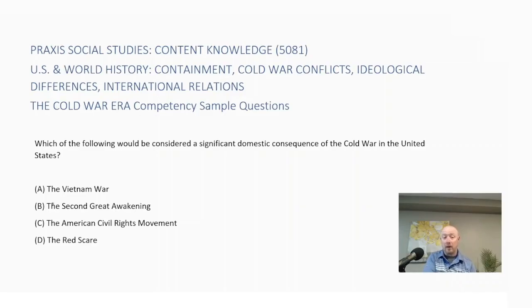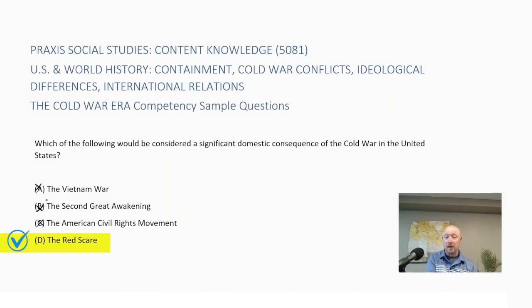The Second Great Awakening was a religious movement well before World War II. The American Civil Rights Movement was a movement that gained traction in the 60s in the United States, but not directly related to the Cold War. The Vietnam War was not a domestic consequence. It happened overseas, so I'm going to eliminate that choice.